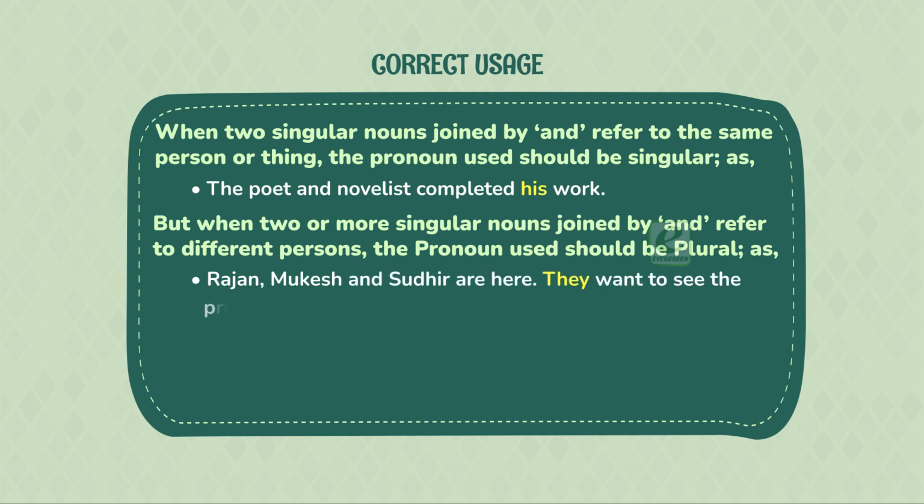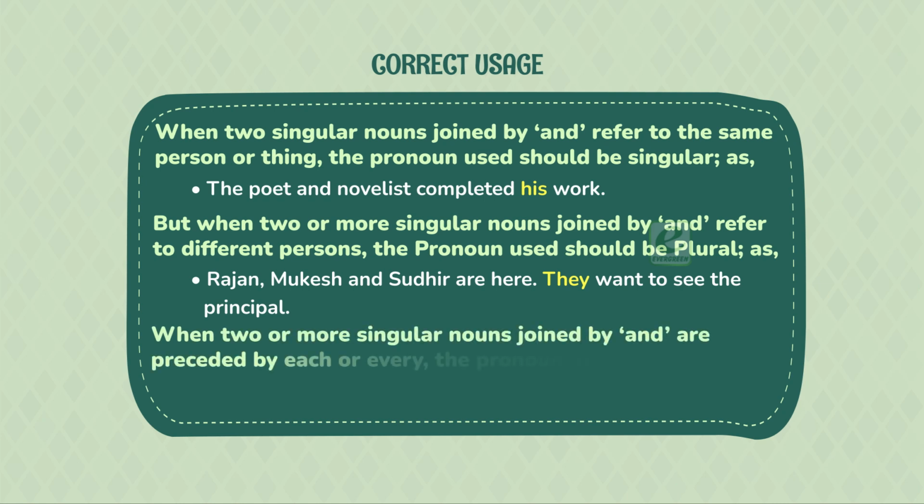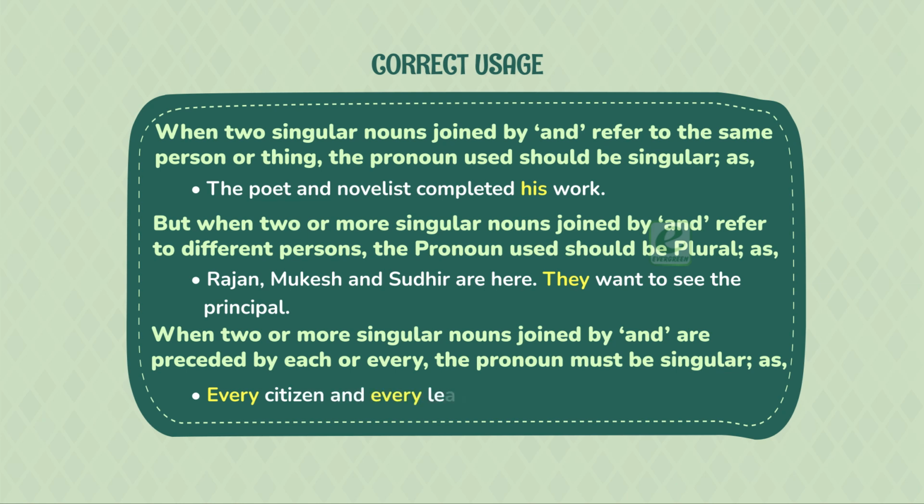They want to see the principal. When two or more singular nouns joined by and are preceded by each and every, the pronoun must be singular, as, every citizen and every leader must do his duty.